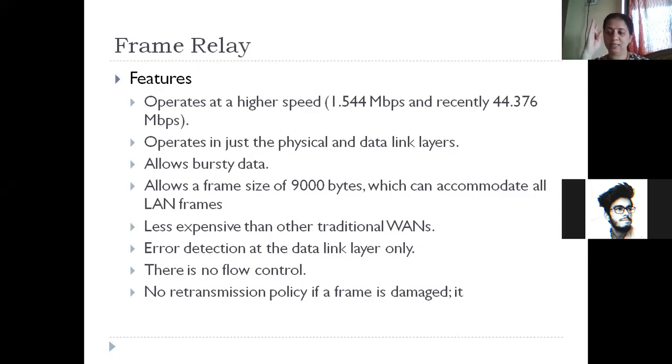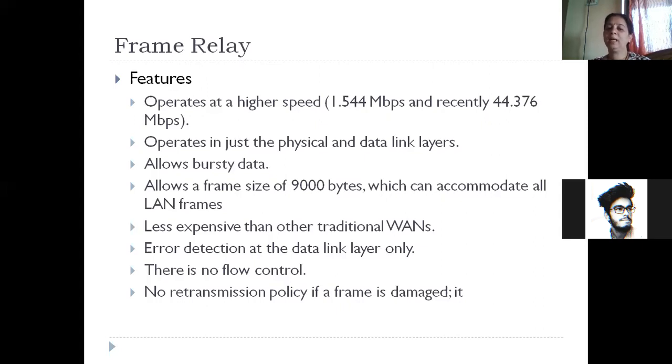During those days, somewhere in 1980 and 1990, about 40 years back, these networks operated at a speed of 1.5 Mbps. Very recently, frame relay networks were also in use, operating at a speed of 44.3 Mbps. So 44.3 megabits per second is quite good speed. For the first time in those days, they developed a network which could operate at quite high speed, and a reliable service could be given to the customers.